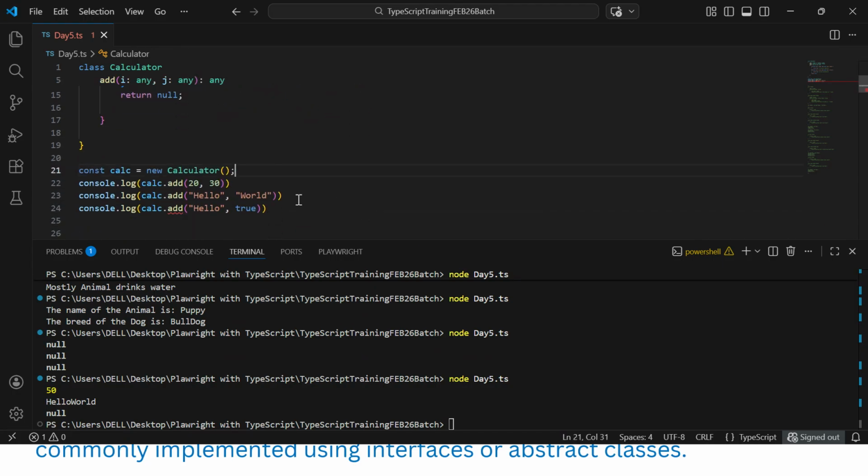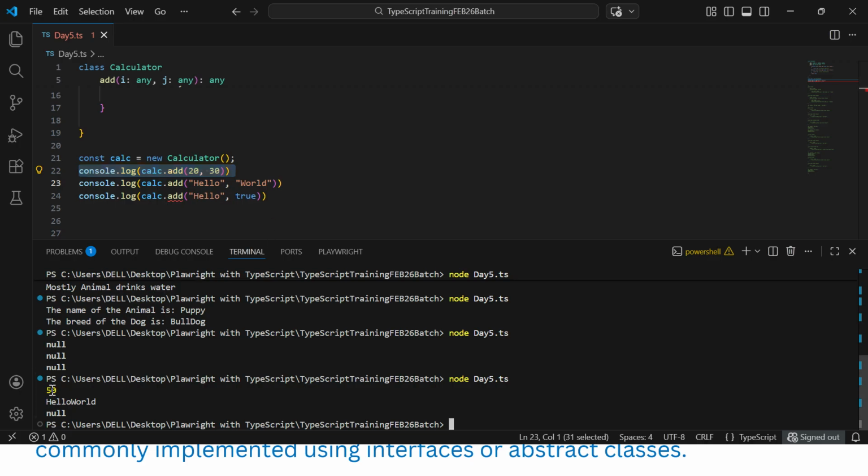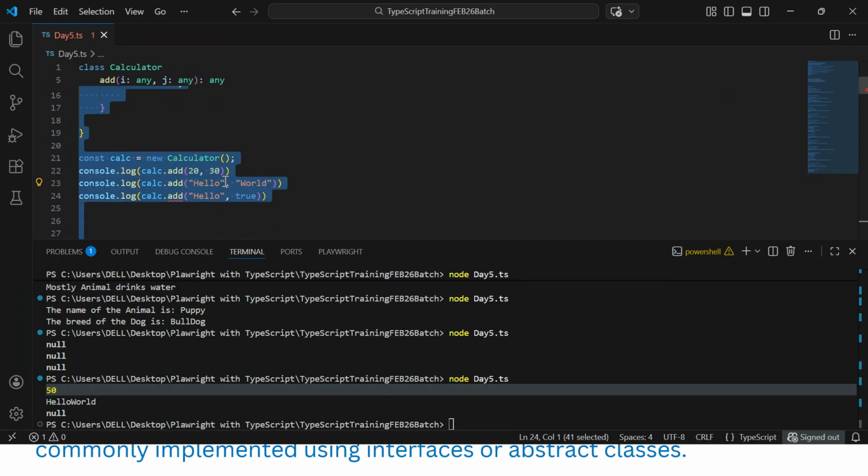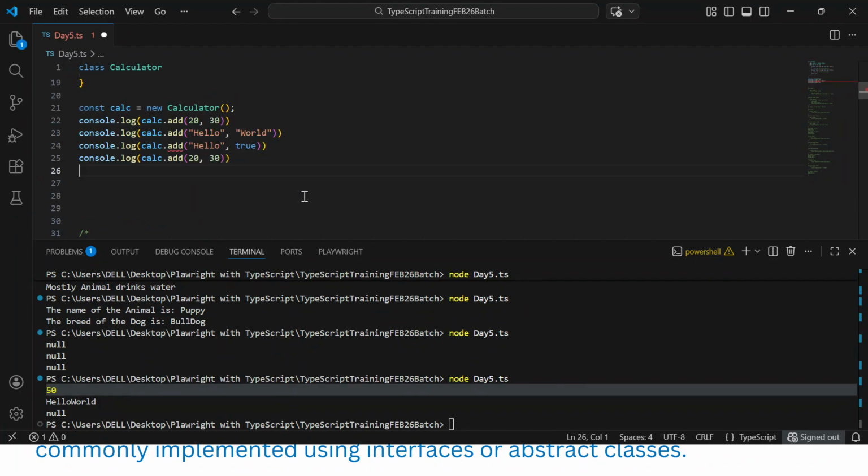So here we are creating the object. We first pass 2 and 3, so it will go for arithmetic operation, 50. And here hello and world, so string concatenation, hello plus world is concatenated. And here it is different. One is string, one is boolean, so it is giving null. Any type, right? We can give number also, number boolean, number any other, bigint also. Let's give bigint.